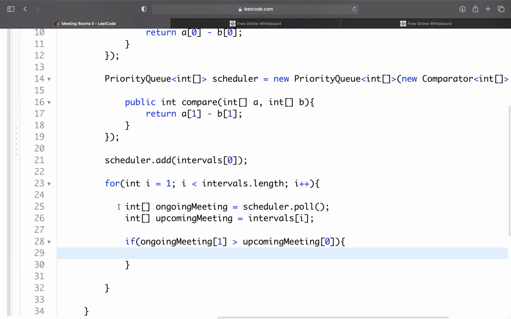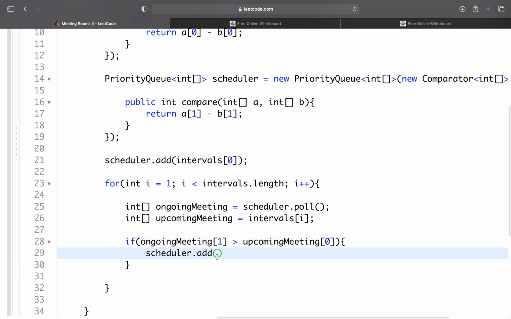We're going to add our ongoing meeting back to our heap. We're going to add both of these meetings to our heap to simulate that we are getting two separate rooms. So add to our scheduler this meeting, which will take one meeting room, and the upcoming meeting, which will take another meeting room.